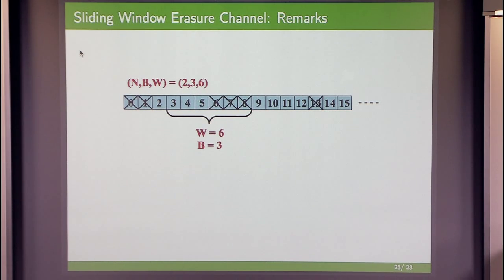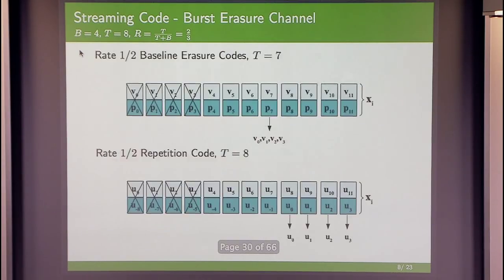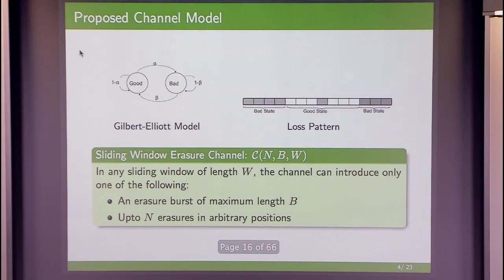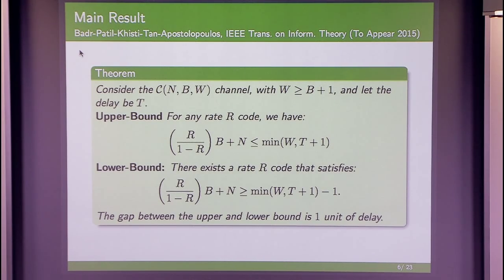Any erasure pattern that satisfies this constraint would be in the class of my sliding window erasure channel. And so W has to be greater than B plus 1, which is given here. Otherwise, the capacity will be 0.